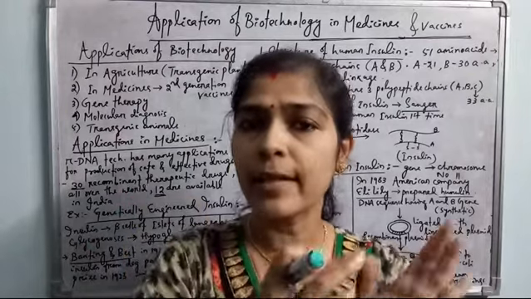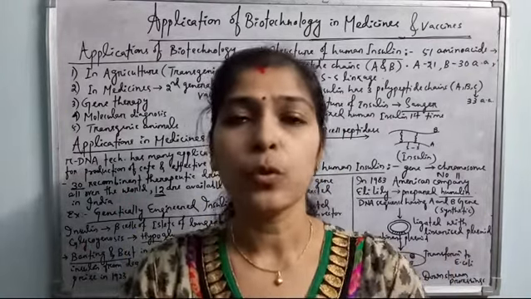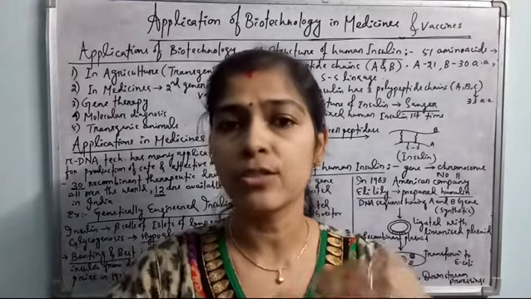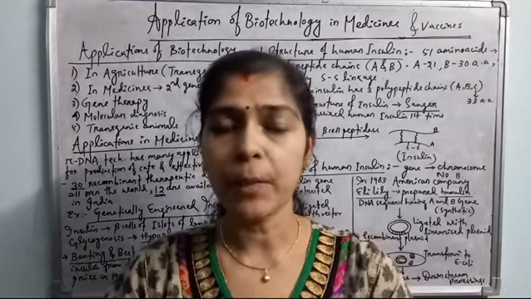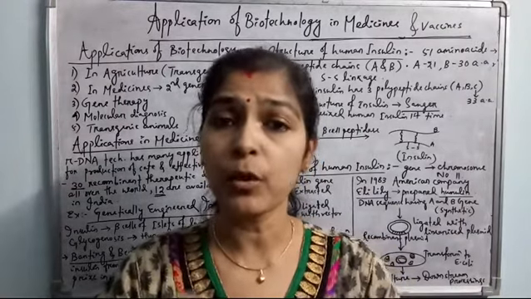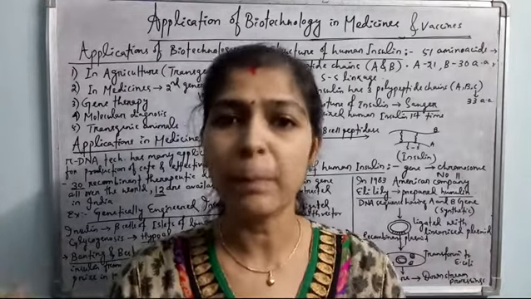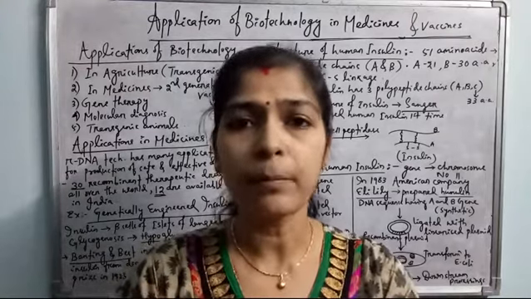As banana and tomato are eaten raw without any cooking, the antigen protein also works in our body and triggers antibody production for a particular disease. So such vaccines are edible vaccines, which are also produced by the application of biotechnology producing transgenic plants. Okay, so I have given you different examples.